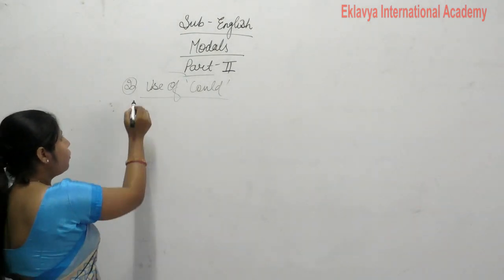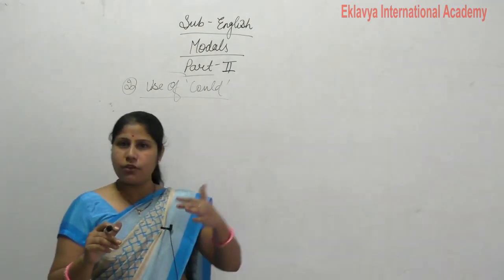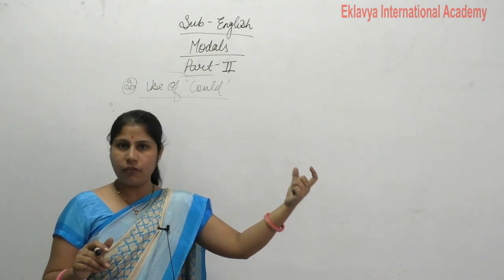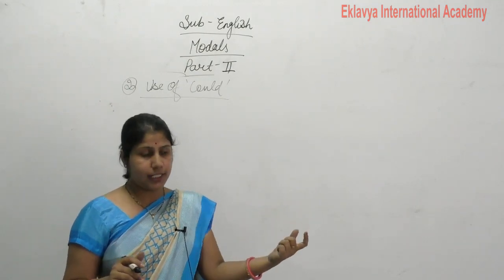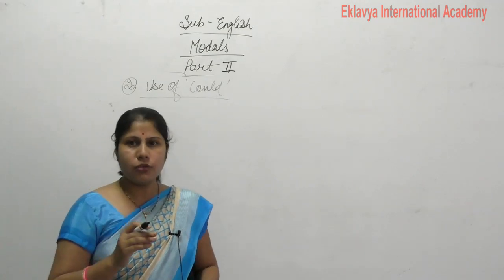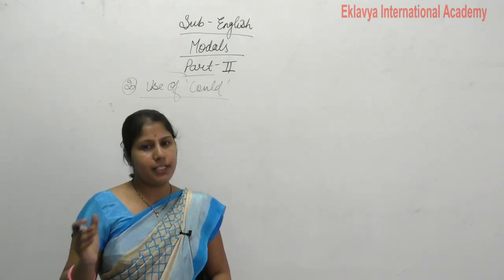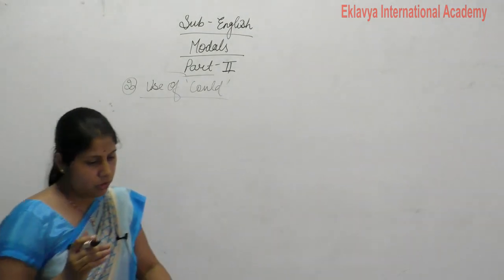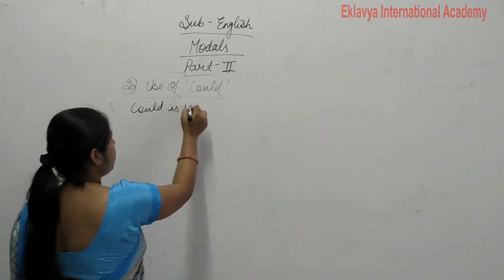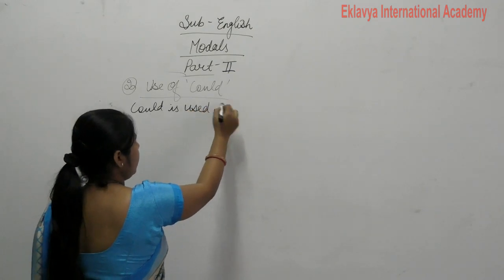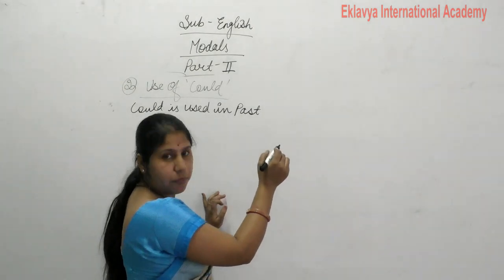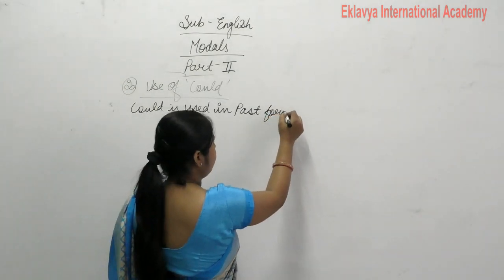Now, could can be used... Listen carefully. Can is the present. Can is used in the present tense, and could is the past of can. So we use could in the case of past tense. Clear? So could is used in the past form of can.